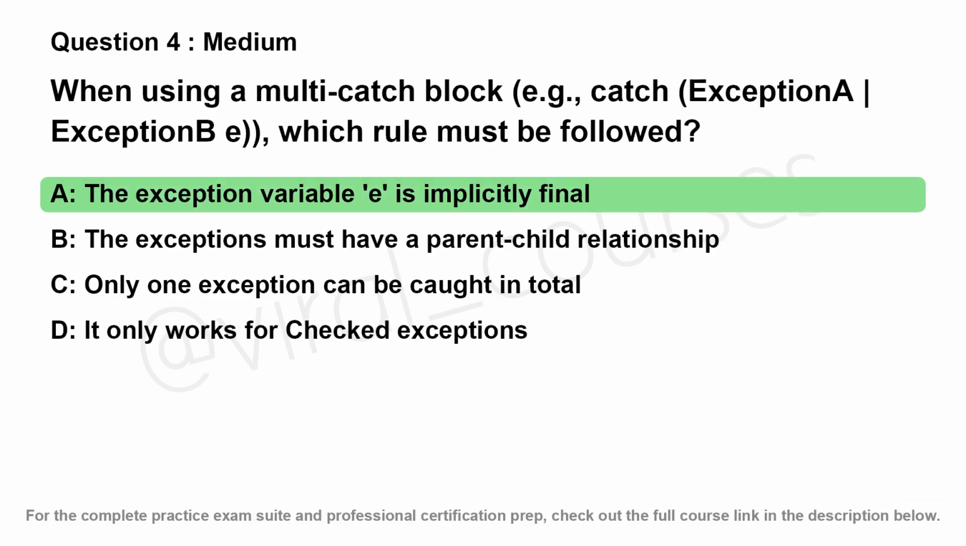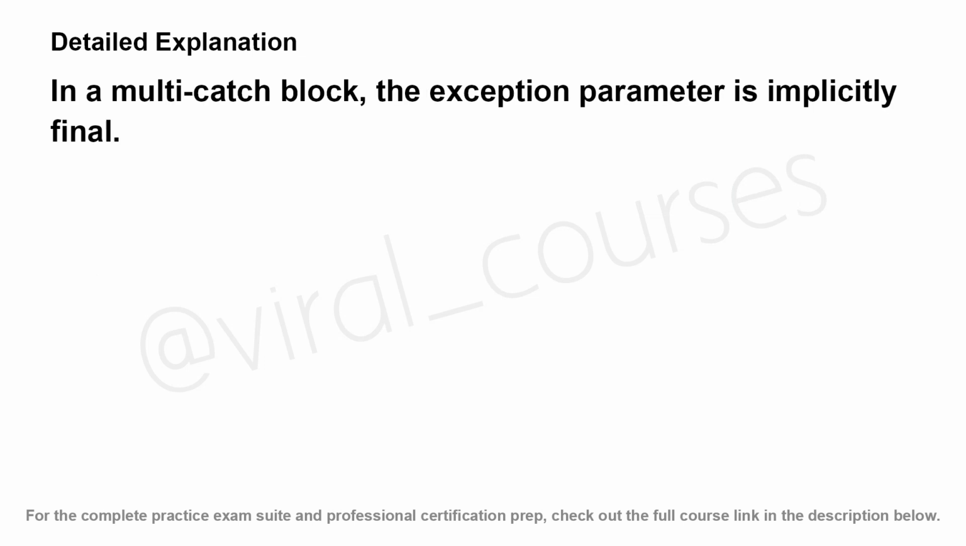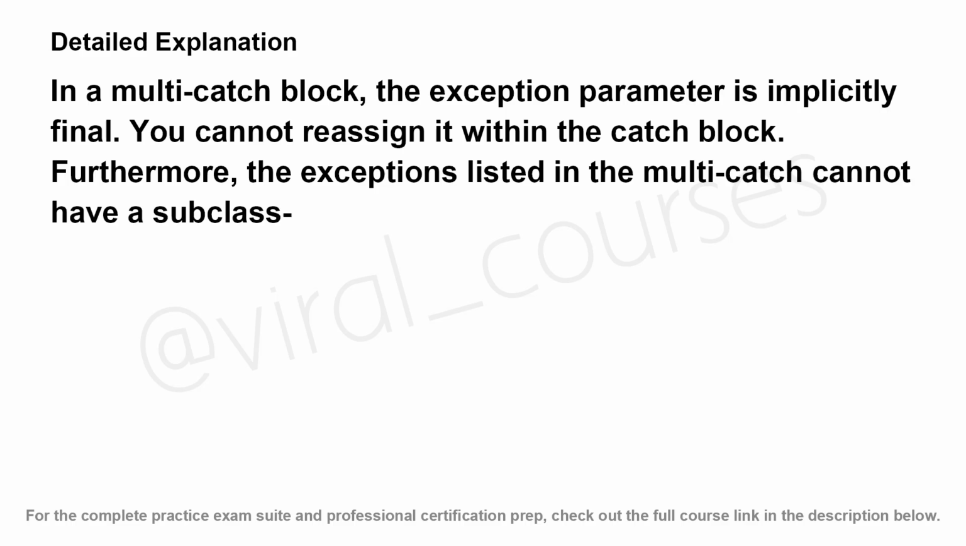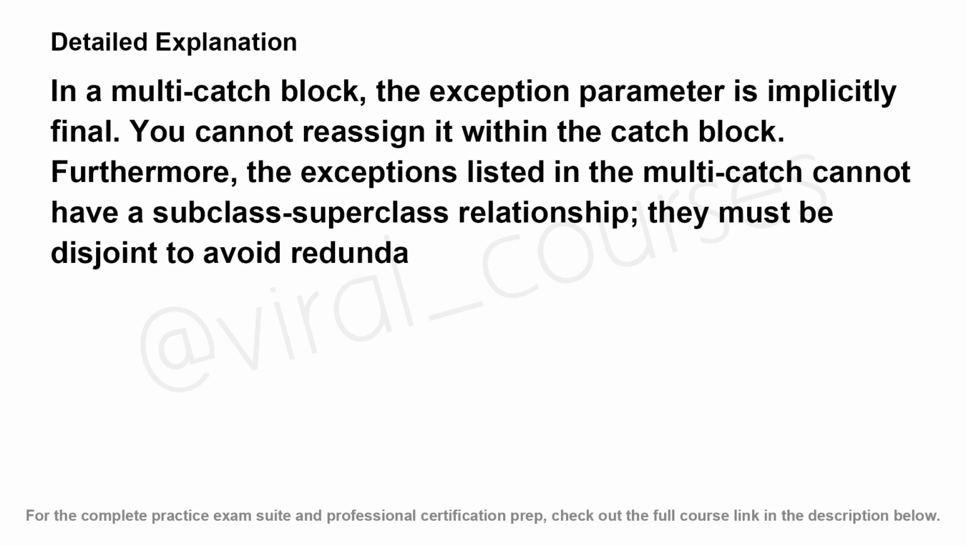The correct answer is A. In a multi-catch block, the exception parameter is implicitly final. You cannot reassign it within the catch block. Furthermore, the exceptions listed in the multi-catch cannot have a subclass-superclass relationship. They must be disjoint to avoid redundancy errors during compilation.